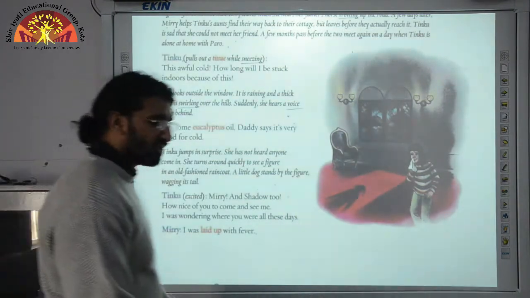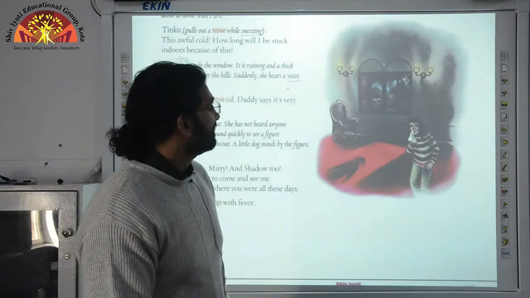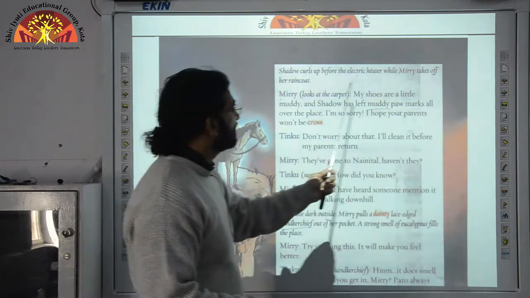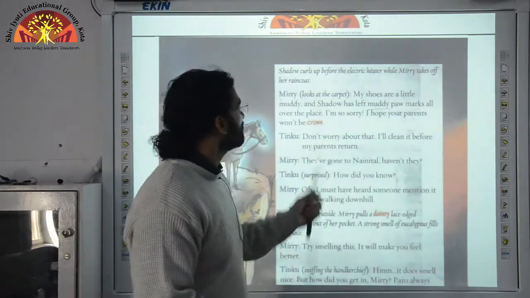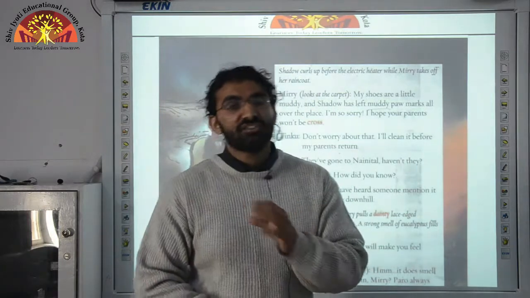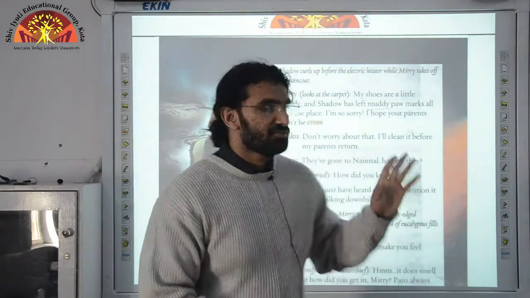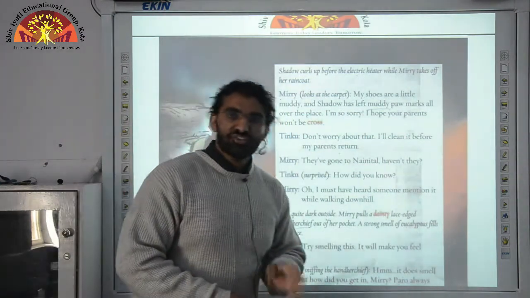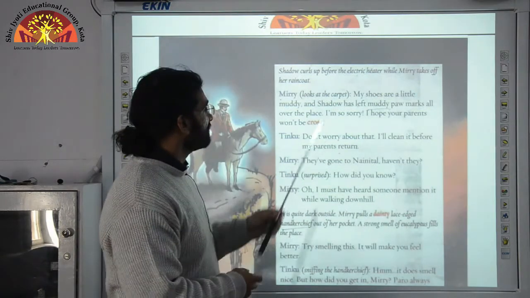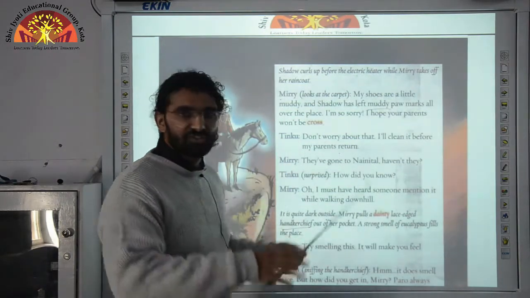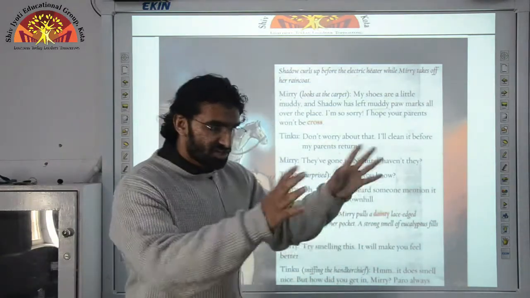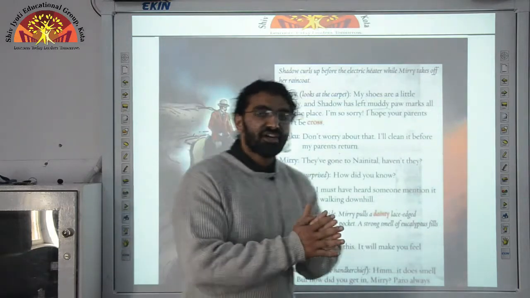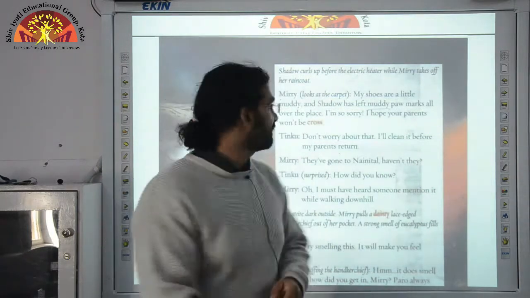Miri says that she was suffering from fever. Because of the fever she was on bed rest and couldn't leave the bed. Shadow curls up before the electric heater while Miri takes off her raincoat. It's raining outside and very cold also. As you can see here, they are using the electric heater, and the dog is sitting and enjoying the heat of the heater, and in the meantime Miri is taking off her raincoat.